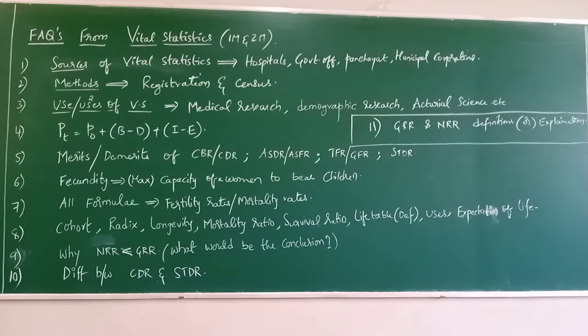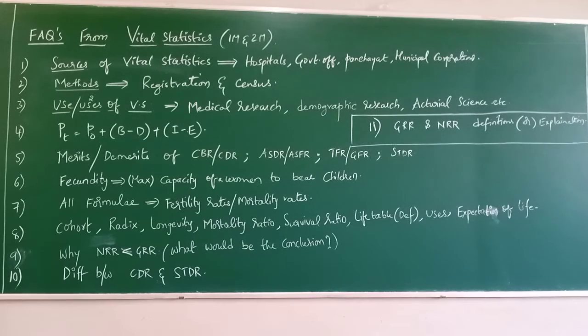How the question will be asked is like, mention any one use of vital statistics. Mention a use of vital statistics, they'll ask, or mention any 2 uses of vital statistics. So what you are supposed to write? Exactly you have 8 points from the uses. Better to learn all the 8. In that, 1 or 2 at minimum you will remember at the time of examination, right? Better you learn all the 8. You observe, which are the easiest ones, like I have written on the board generally to remember easily.